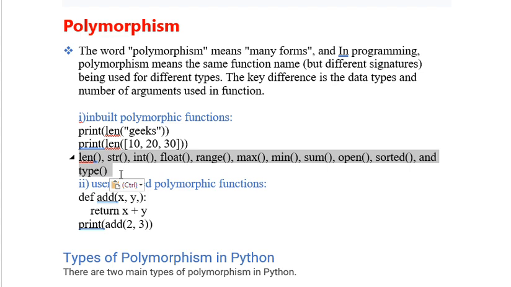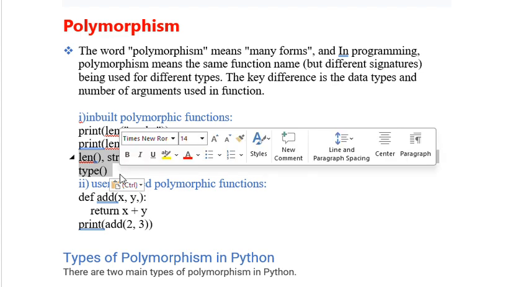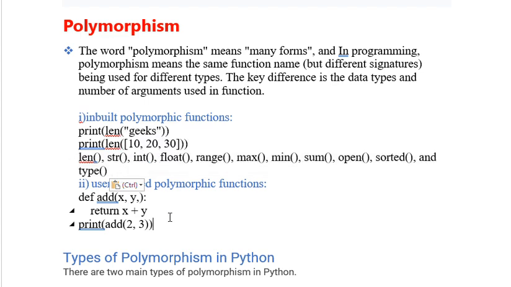So these are some inbuilt functions which we'll be using in Python. I explained this previously also, but now understand. These are inbuilt, so there is no need to write the code for them. We already have them inbuilt, so we can use them directly. User defined means we have to write the code explicitly. Here we can directly use sum, which is inbuilt, to add two elements. But without using inbuilt, we can use a user defined way like this.